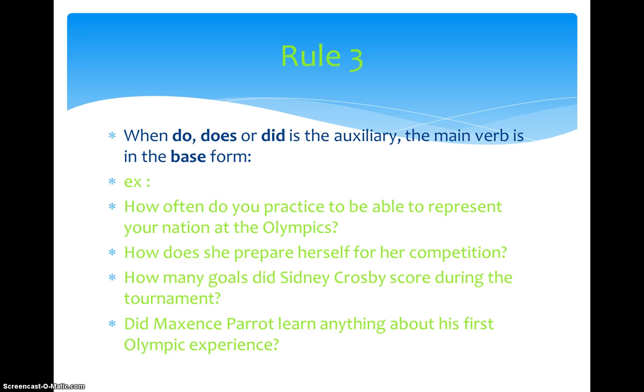How many goals did Sidney Crosby score during the tournament? So the did is the auxiliary and score is the verb. Did Maxence Parot learn anything about his first Olympic experience? So did is the auxiliary again, and learn is the verb in the base form.